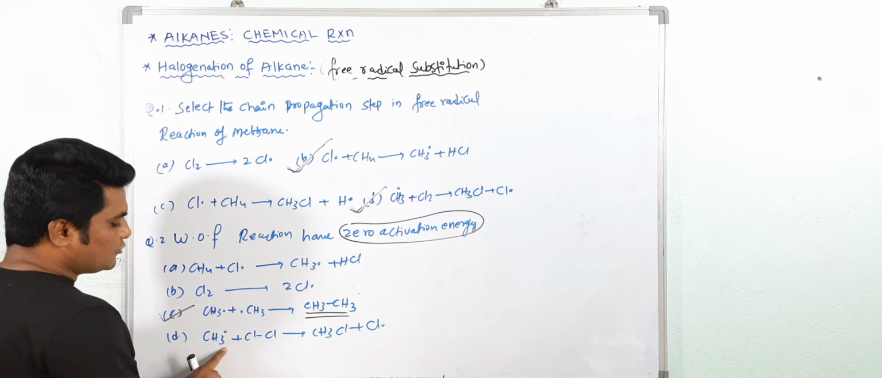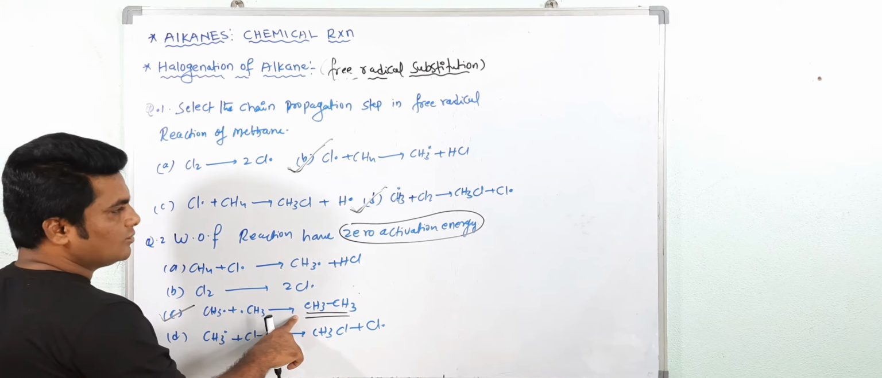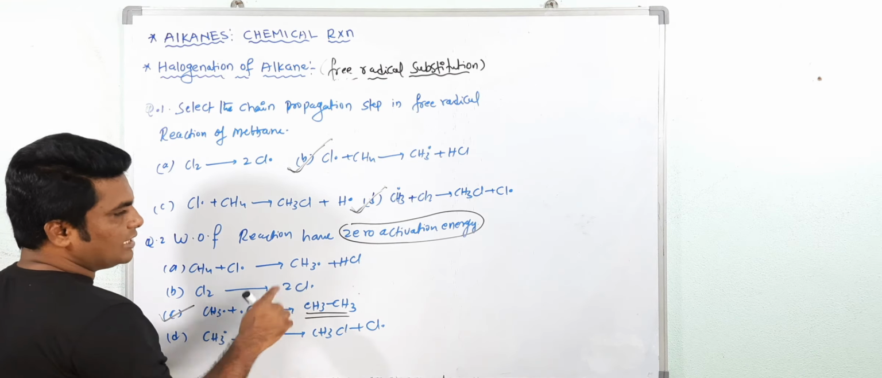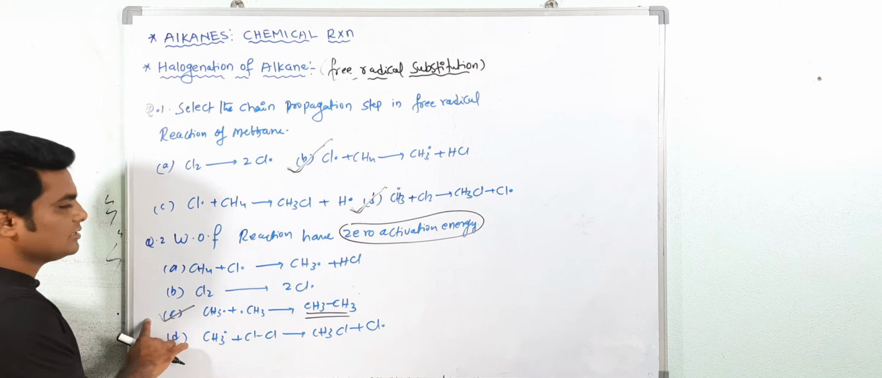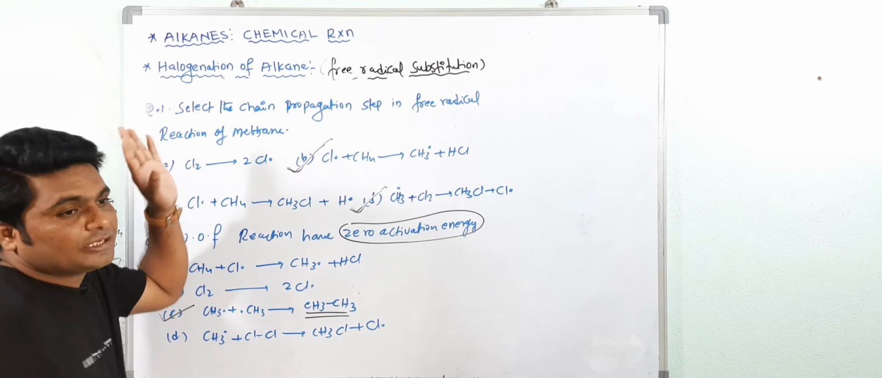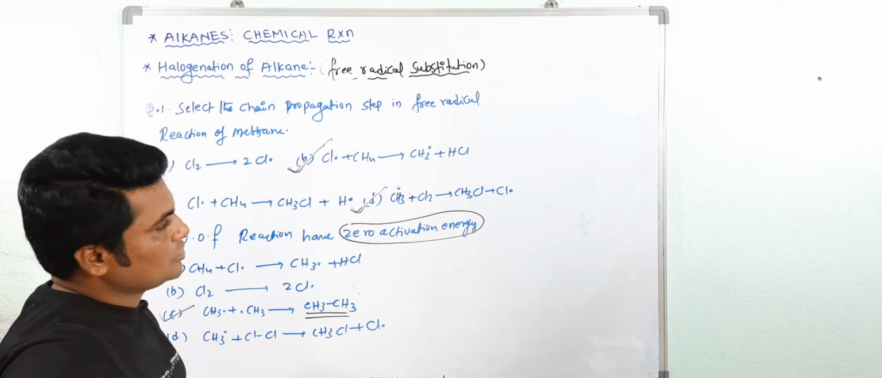And here also, see, one is a free radical, one is neutral. So to form the free radical, again some amount of energy is required. So for this reaction, zero activation energy and less collision frequency is required. So the answer is C. Okay, so now we completed the free radical mechanism and some questions.